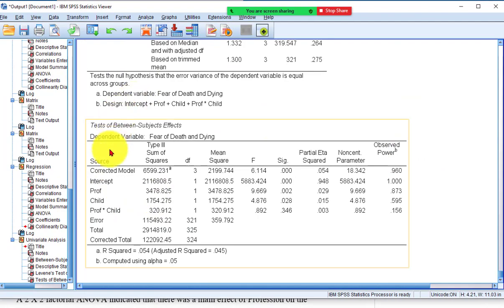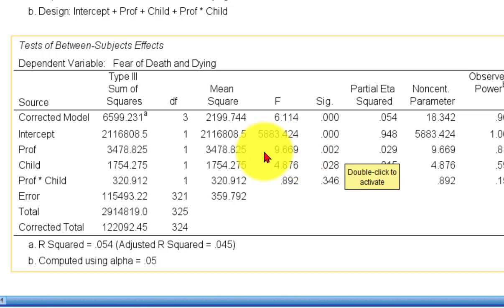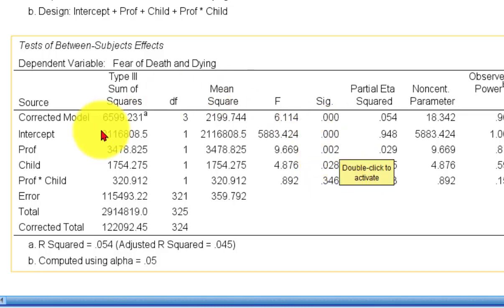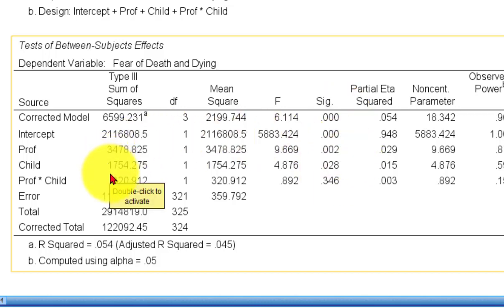According to this, there is a main effect for profession, which we knew already, right? In other words, there's a significant difference in the FOD scores between the professions, and there's also a significant difference in the FOD scores between whether they have kids or not. So there's a main effect for profession, there's a main effect for children, but there is no interaction there. Got it? There is no interaction between which profession they are and whether they have kids or not when it comes to the FOD scores. Okay, so we're going to repeat this for the POS.